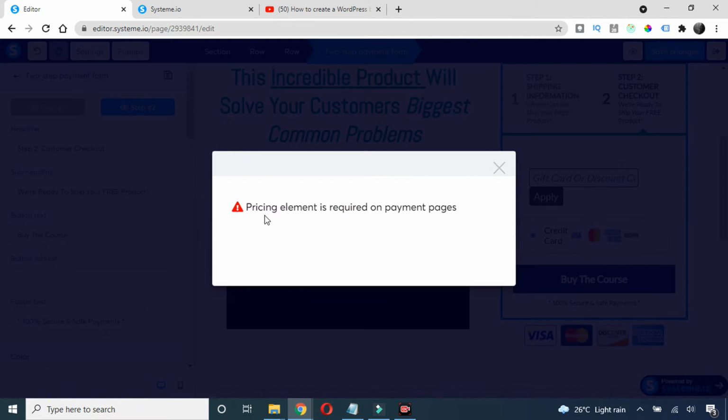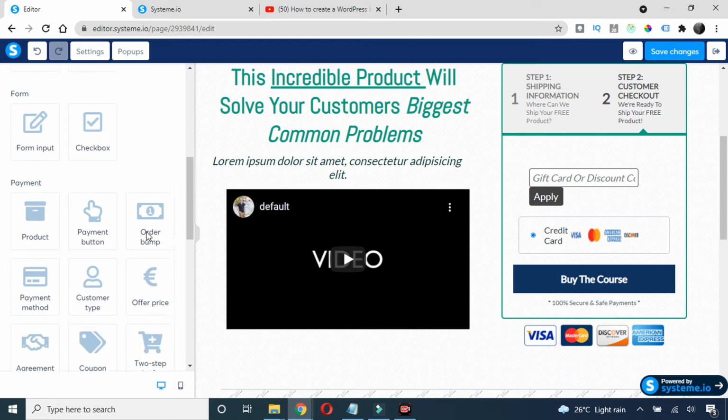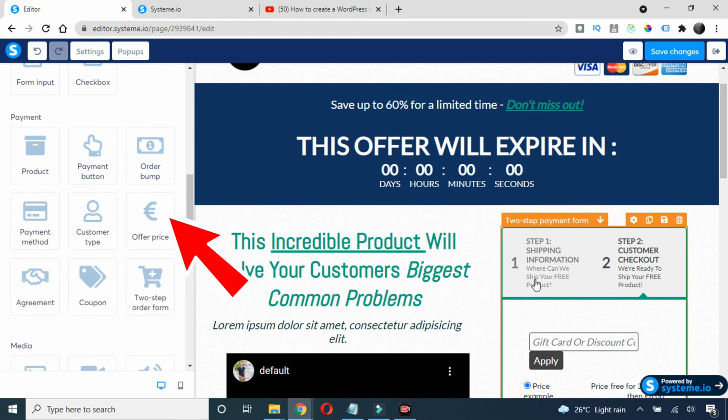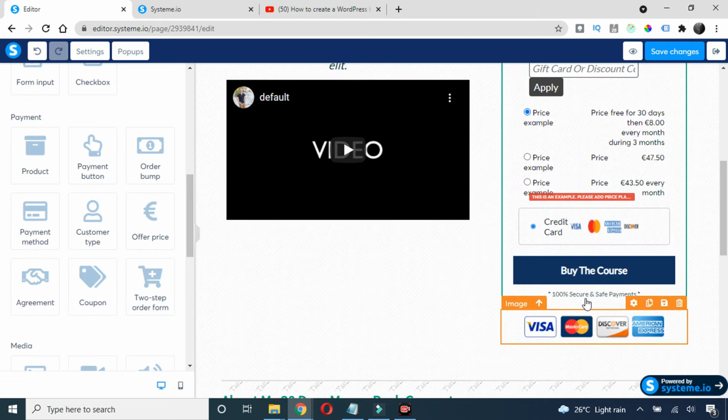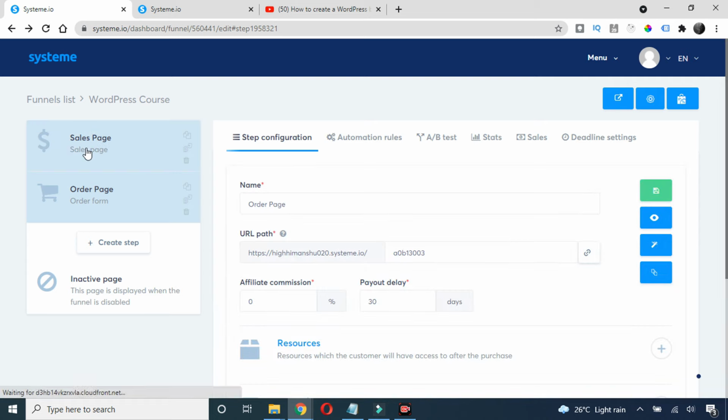It's saying that you need to integrate this price element here. So just go back here, and you need to choose this. Just drag this offer price here. Okay, and click on save changes. Now go back and go to this first page.